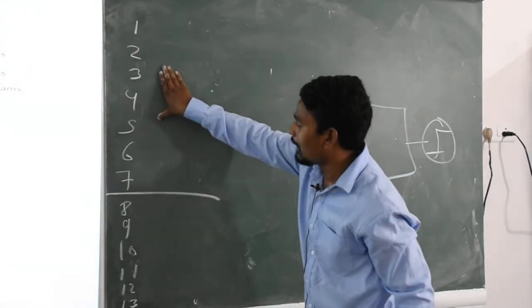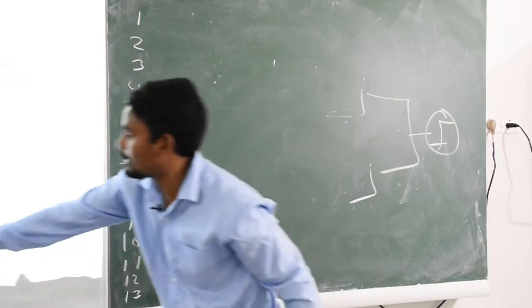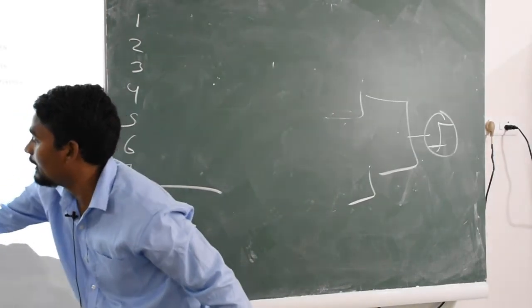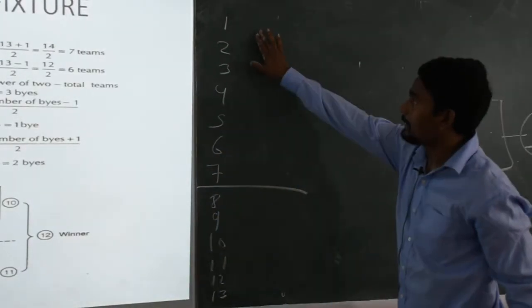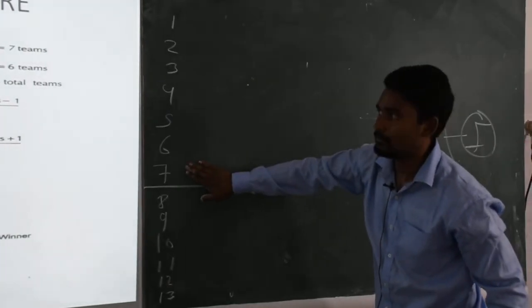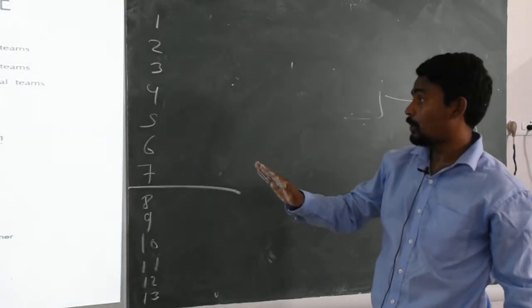So this is our upper half and this is our lower half. Here you can see the line. In the upper half, how many teams are here? 7 teams. So now the procedure of giving byes.